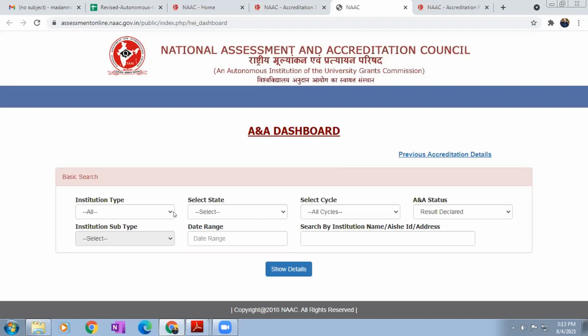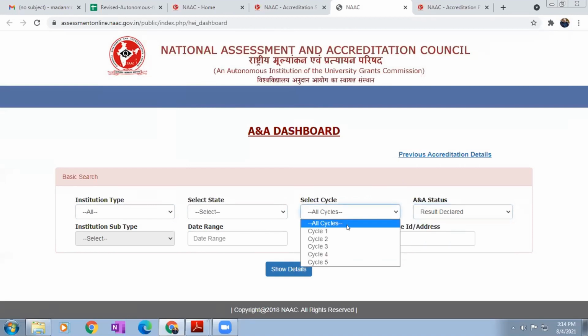You can select institution type, college or university, then select your state, then the cycle in which the accreditation was done: cycle 1, 2, 3, and so on. Results declared, or even IIQA submitted, SSR submitted, peer team visit scheduled, those are also available. Then peer team report submitted, you can select any one.